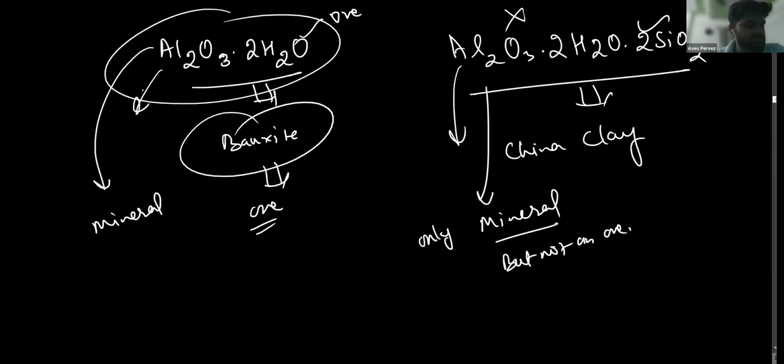So in China clay, we can extract metal, right? Yes, you can extract aluminium from China clay also, but this is not economical. For example, if you extract aluminium from China clay with a market value of 20 rupees, but you have spent 30 rupees on it, will it be economical? No. If you are spending 30 and only getting 20 back, it will not be economical. But in case of bauxite, if you are spending 10, then you are getting 20, so this will be considered as economical. So this is the difference between an ore and a mineral.